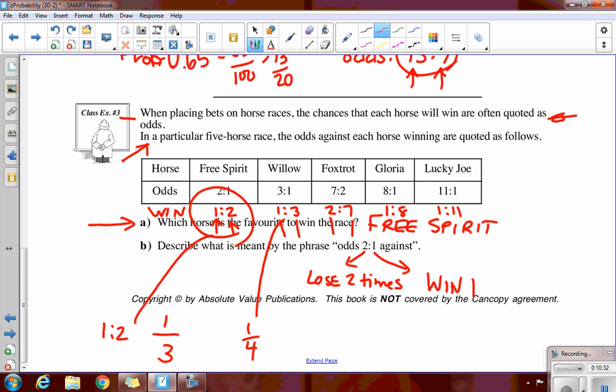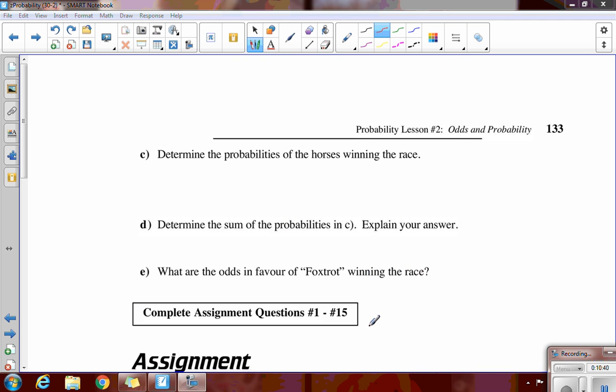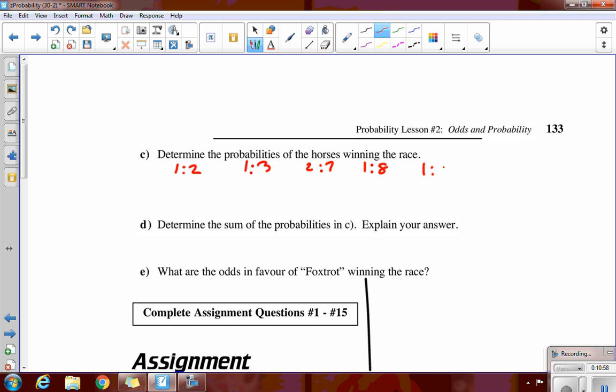Okay, so let's flip this page and finish this. All right, so we looked at this guy. You have to look back at that other table to figure out Free Spirit. Now it's saying again, winning the race. Free Spirit was 1 to 2. I'll remind us what these were because we switched the page. This guy was 1 to 3 of winning, this guy 2 to 7, 1 to 8 and 1 to 11 of winning.